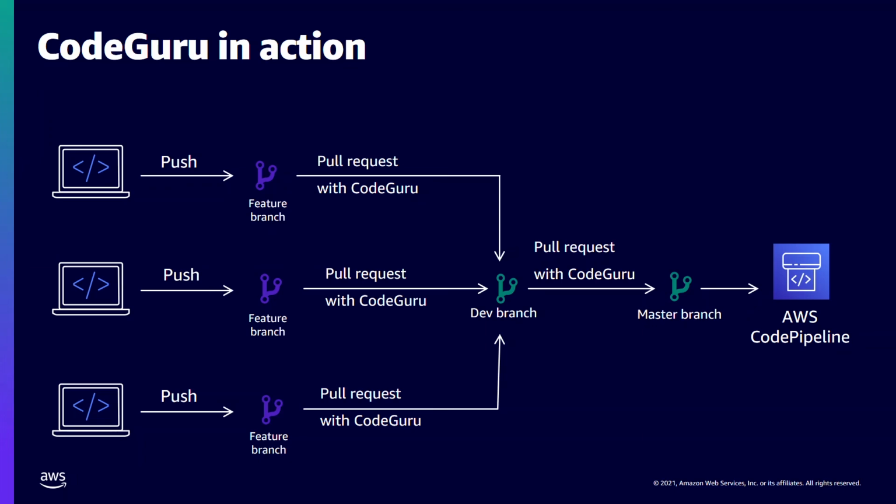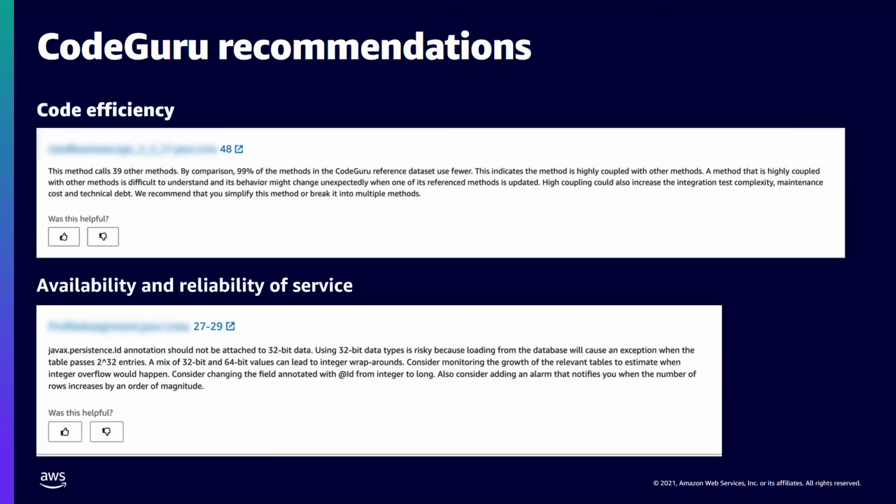The first recommendation points out a method that calls 39 other methods, which indicates the method being highly coupled and will be difficult to trace change in behavior. It suggests we simplify or break this method.